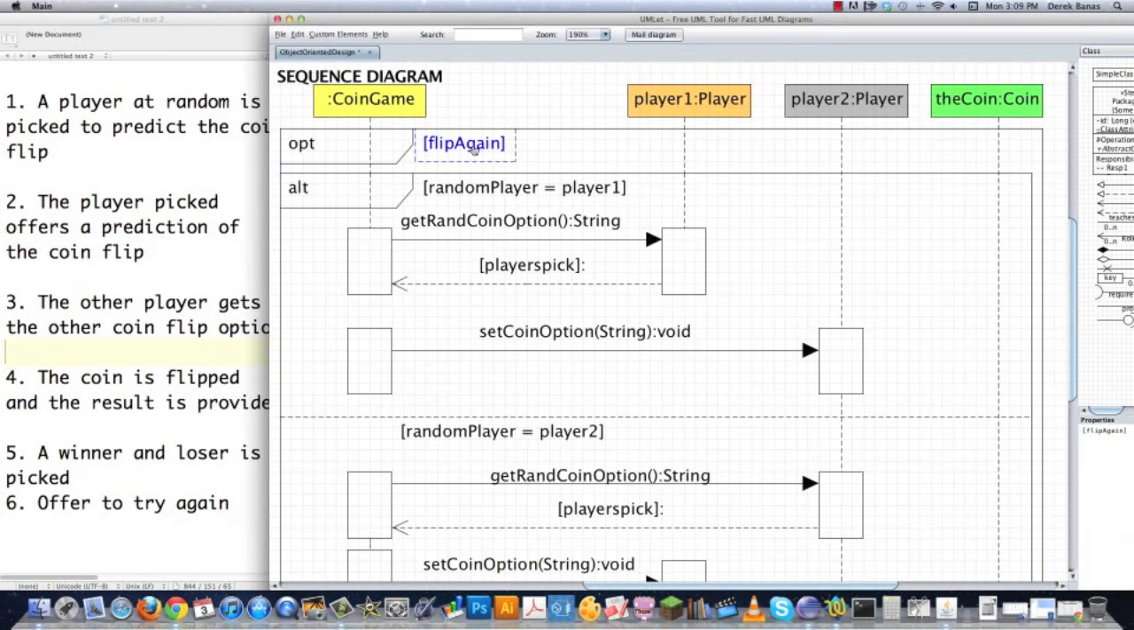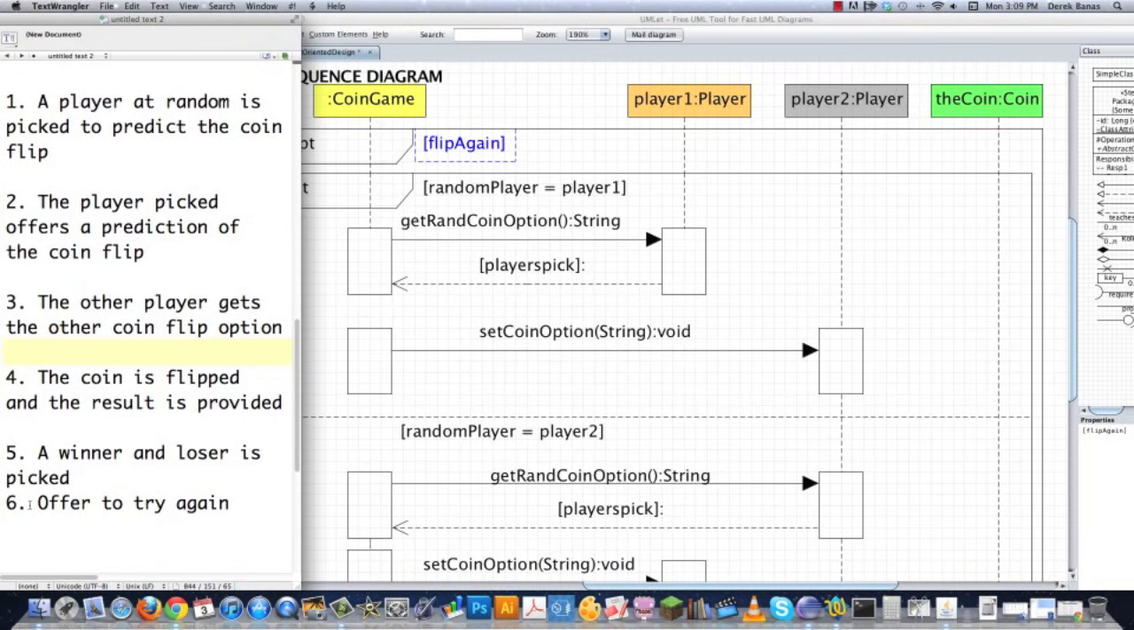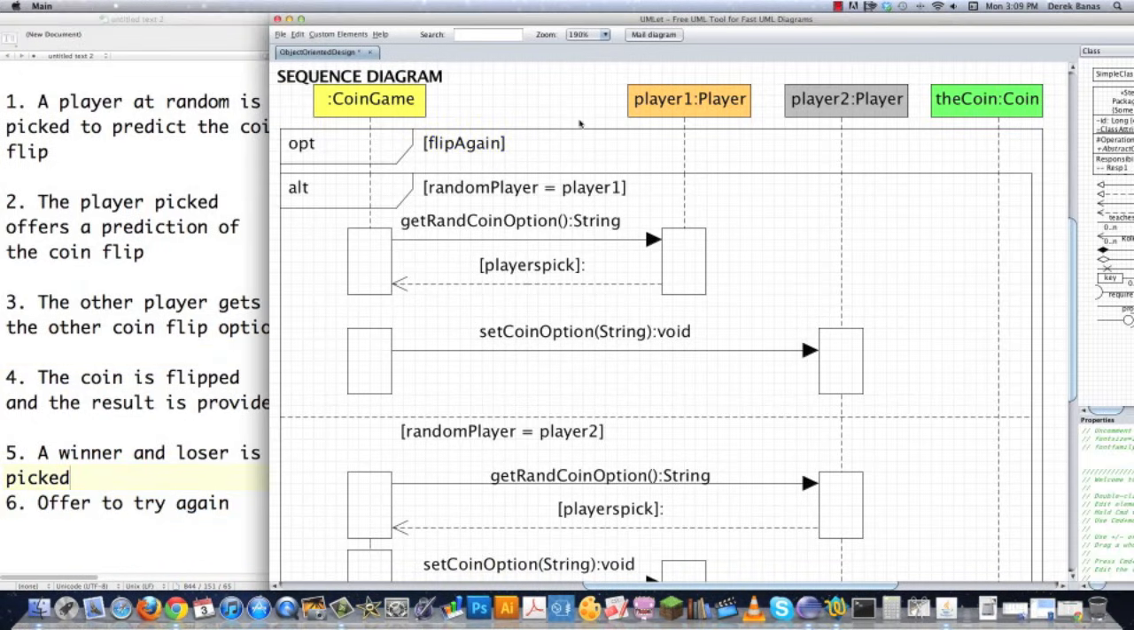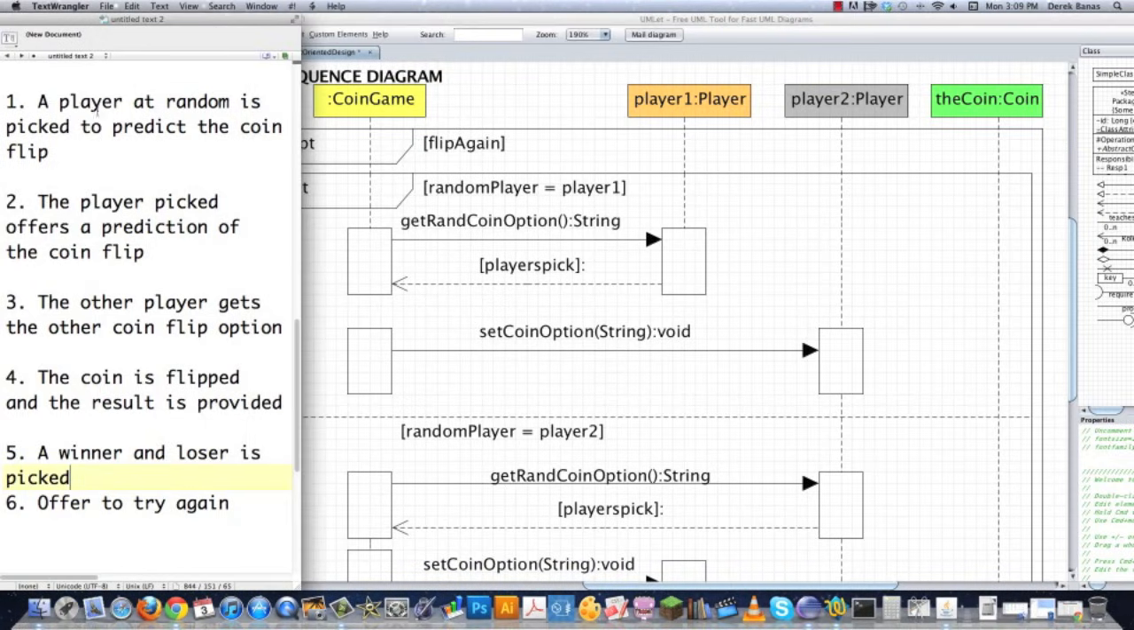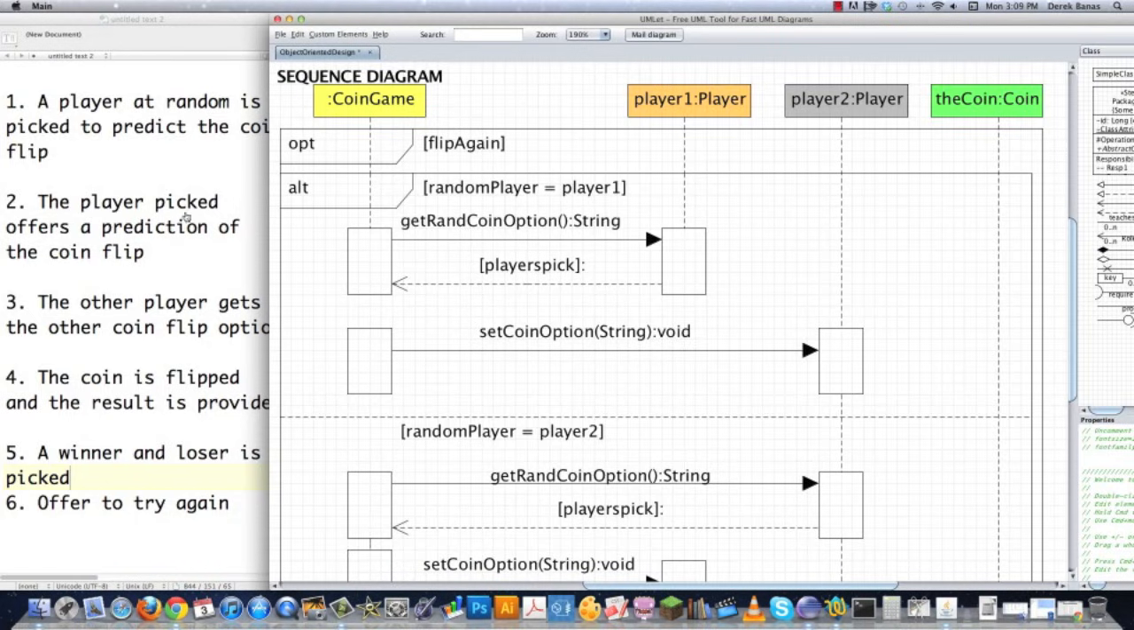Okay, flip again. This part up here with the option is actually going to be based off of step 6. So we're going to get that out of the way right away because we have to go through the entire process. A player at random is going to be picked to decide on whether heads or tails and which player gets to choose first. And that is going to be handled by alt. And then the player picked offers a prediction.